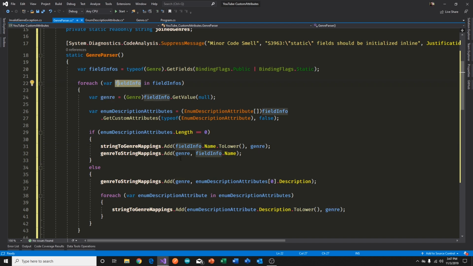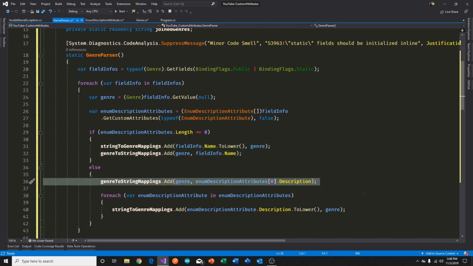So if there are multiple attributes, then this is for the 0 case. Sorry, so length of 0, empty, right? And the case where the length is greater than 0, then we come here and we do the rest of it, which is we're really essentially just building up our two dictionaries, doing that kind of upfront. Where we add in this dictionary, we map the string representation of the genre. So it's the description property, right?